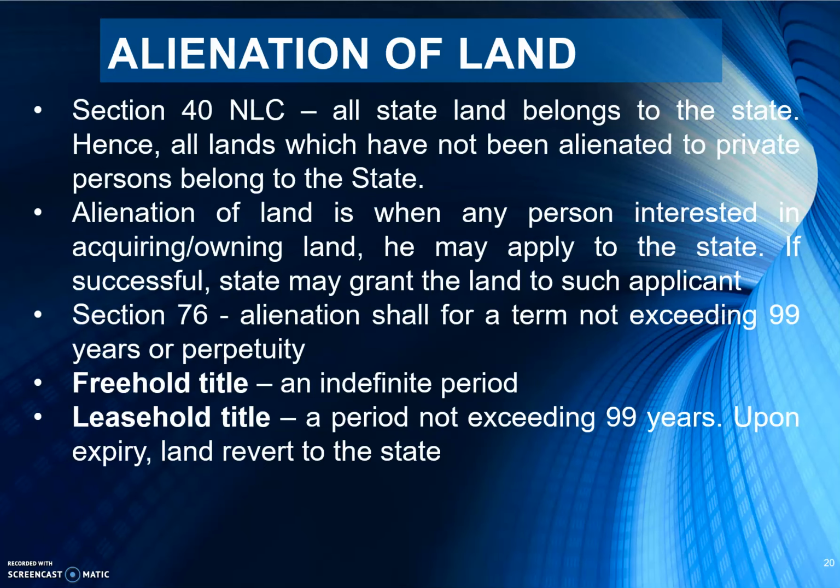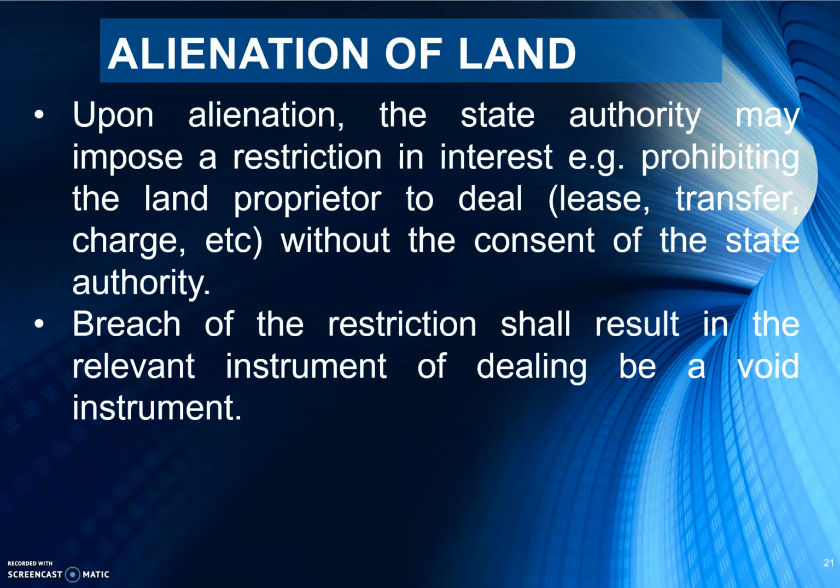Now, upon alienation, the state authority may impose certain restrictions. For example, prohibiting the land proprietor to deal, basically to lease, transfer, or charge without consent. So some authorities may impose certain conditions. Breach of restriction shall result in the relevant instrument being a void instrument.